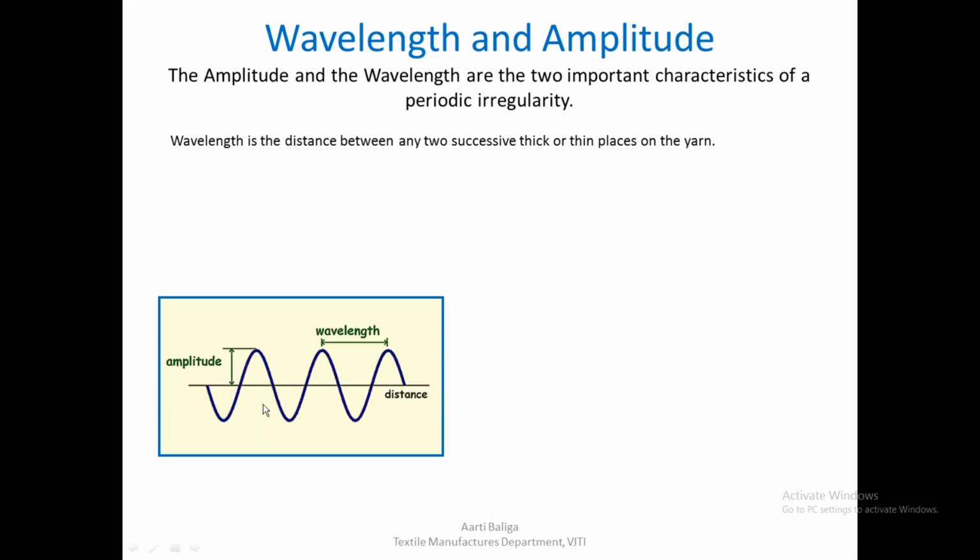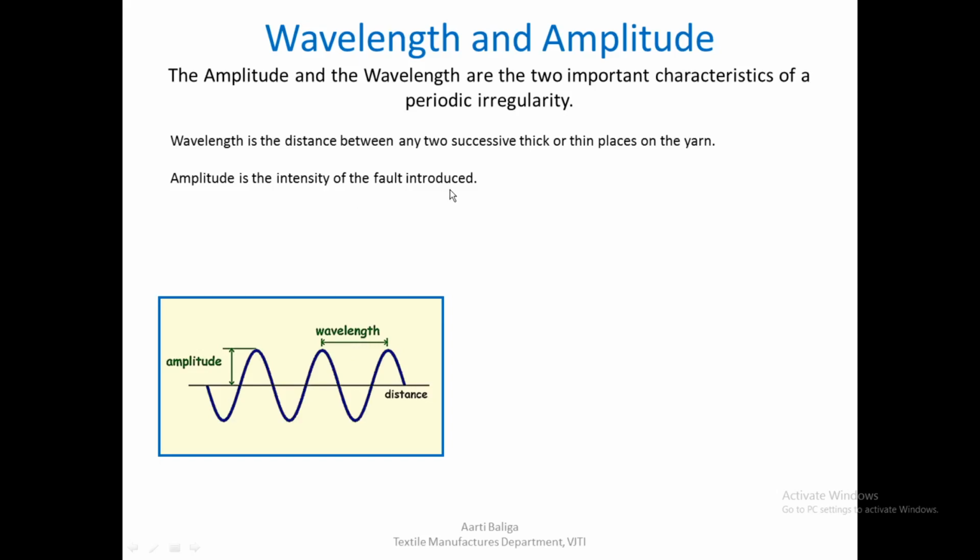So here we have a representation of this, just to understand what a wavelength is. I assume that this is a thick place, this is the mean value of the sliver, and if this is a thick place, then the length of sliver in between two successive thick places would be my wavelength.